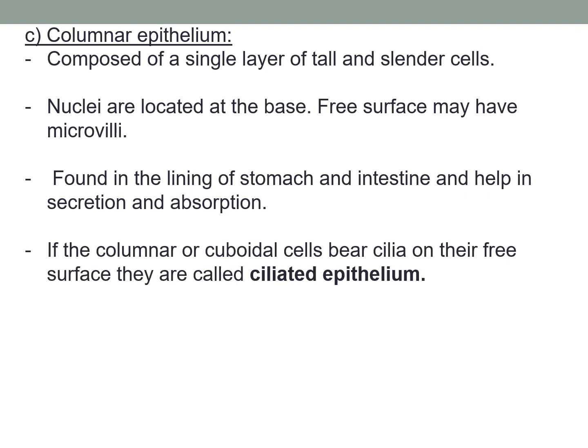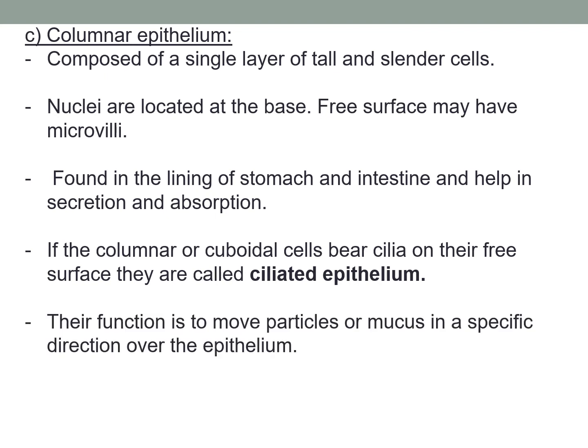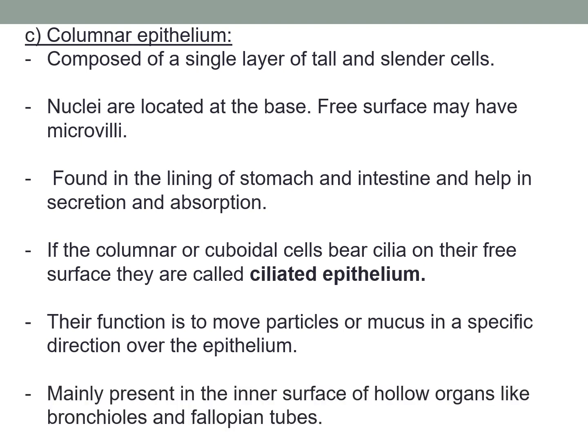If the columnar or cuboidal cells bear cilia on their free surface, they are called ciliated epithelium. Their function is to move particles or mucus in a specific direction over the epithelium. It is mainly present in the inner surface of hollow organs like bronchioles and fallopian tubes. So fallopian tubes are basically the female reproductive organs.